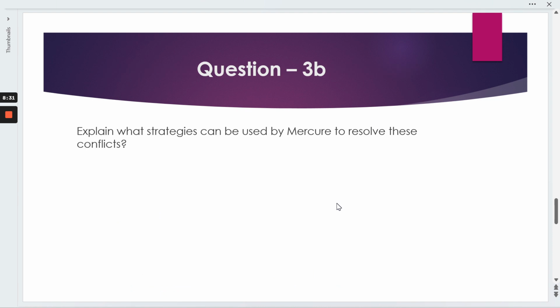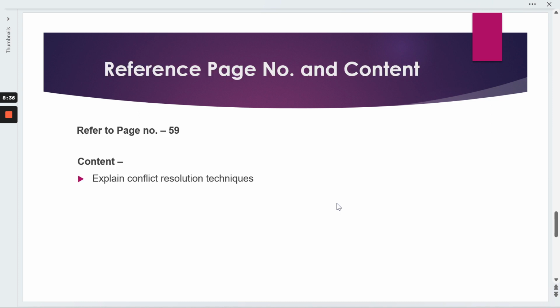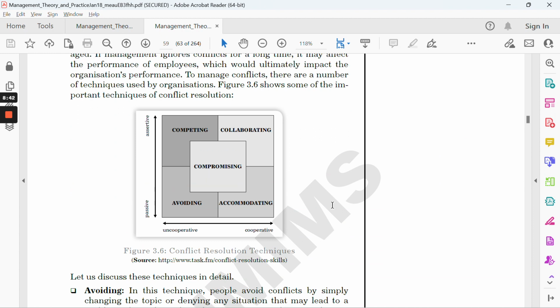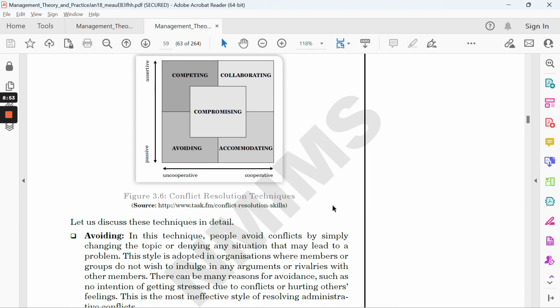Then talking about the third B question: explain what strategies can be used by the marketer to resolve these kinds of conflicts. It's given on page number 59. Explain conflict resolution techniques. It's clearly mentioned in the book. We have different techniques: one is competing, second is collaborating, third is accommodating, fourth is avoiding, and last but not least, compromising.